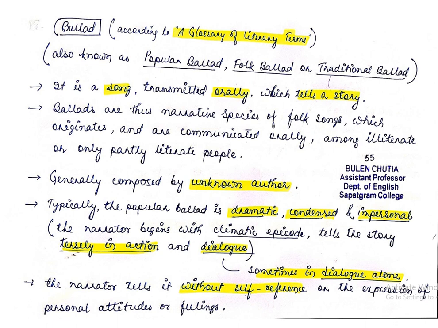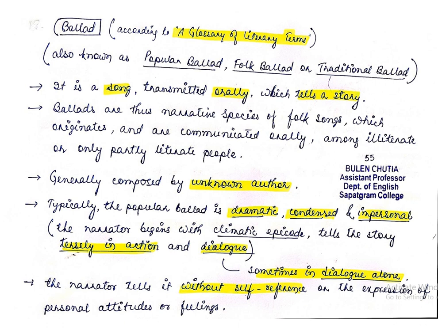While answering the questions, if you include this sentence, the weightage of your answer will increase. It is transmitted orally among the illiterate people or the partly literate people. Generally composed by an unknown author, as I have already mentioned.